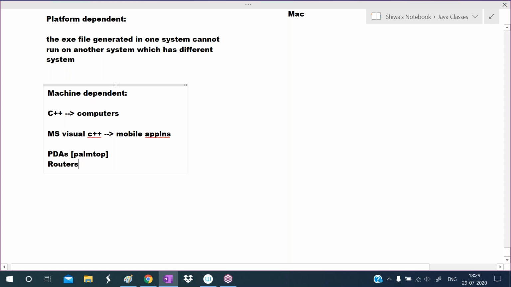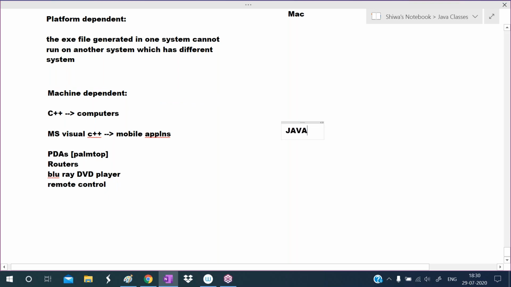We cannot run in the routers. In the routers I want to run a C++ application, we cannot. In Blu-ray DVD players I want to run, we cannot. In remote controls like AC remote control or TV remote control, I want to run the application, we cannot. That's why we are calling this machine dependent. We can run on computer only, but nowadays we can develop some mobile applications also by using Microsoft Visual C++. We cannot run on many other devices.